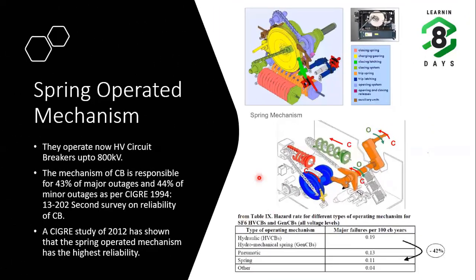Now, why is this operating mechanism more important actually? If you see this CIGRE 1994 survey on reliability of CB, they are telling that the mechanism of CB is responsible for 43% of major outages and 44% of minor outages. That means most of the times there is a problem with the operating mechanism only. So if there is a problem with the operating mechanism, it can be a major outage or minor outage, depending upon the type of the problem that you encounter. And they are also telling in another study that the spring operating mechanism has the highest reliability, and they have given some tips.